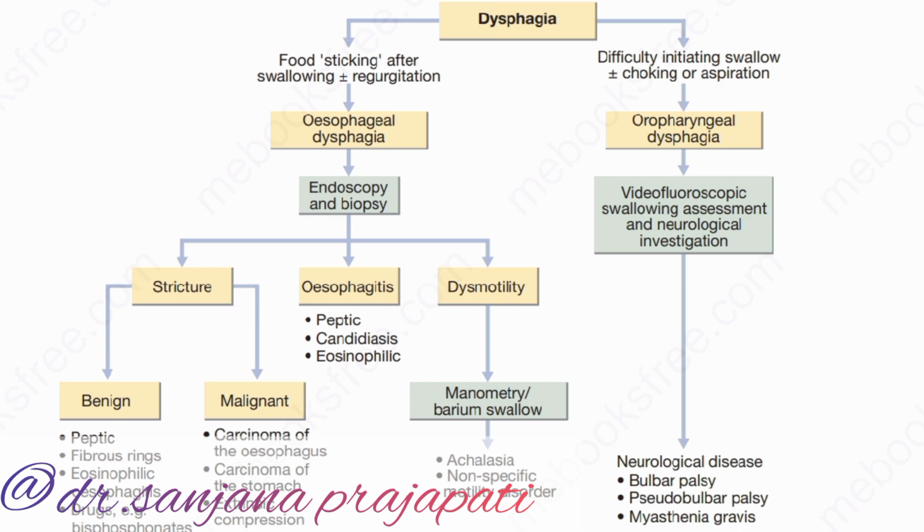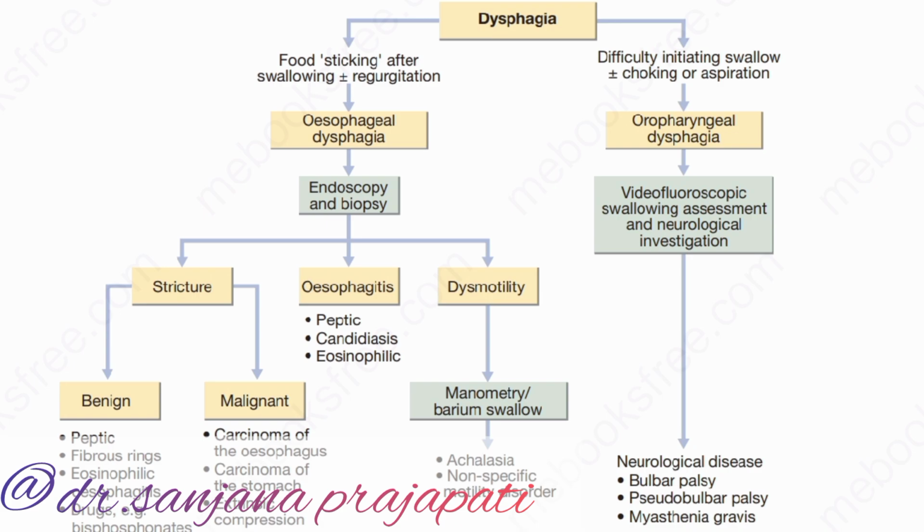If a stricture is present, then we rule out whether it is benign or malignant. In benign stricture, rule out peptic fibrous rings, then esophagitis, eosinophilic esophagitis, and any drug-induced cause. And if it is malignant, then we rule out carcinoma of the esophagus, carcinoma of the stomach, and any extrinsic compression.